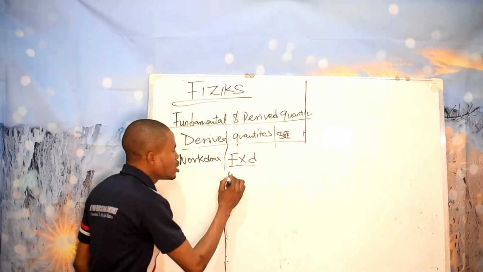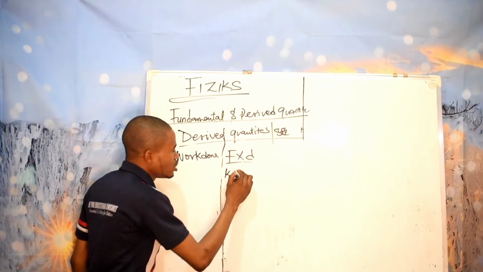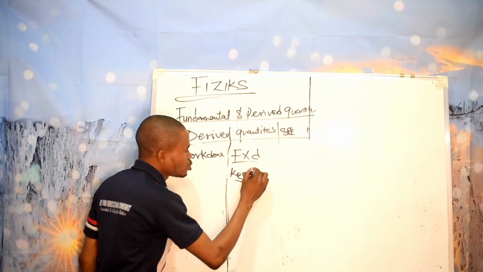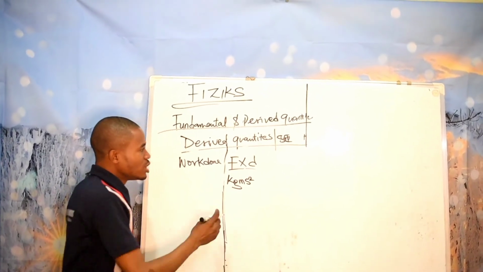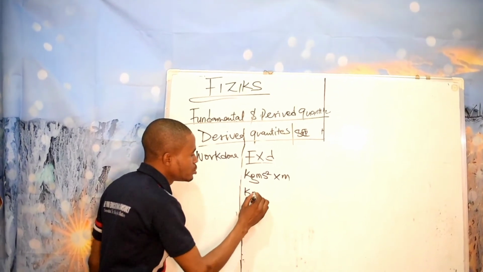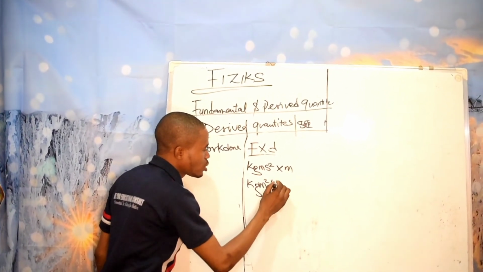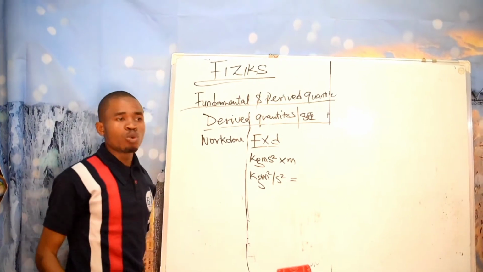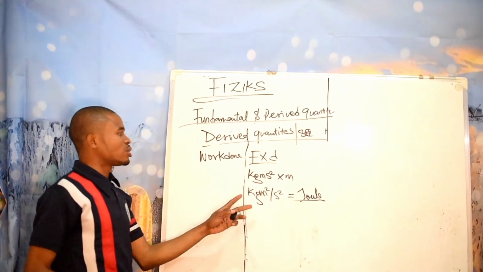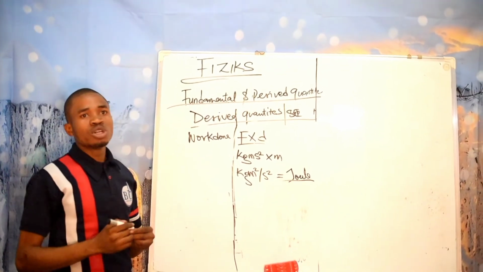Force is kilogram meter per second square, times distance, which is another meter. You discover that it now becomes kilogram meter square per second square, which is equal to joules. So whenever you hear joules, know that this is how it came about.